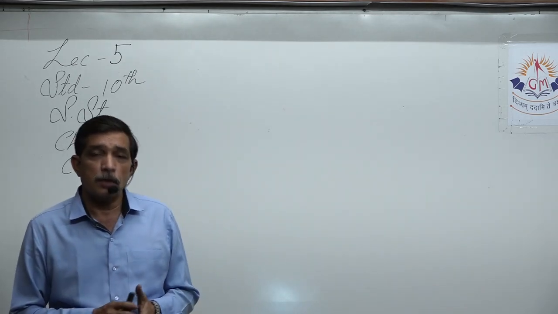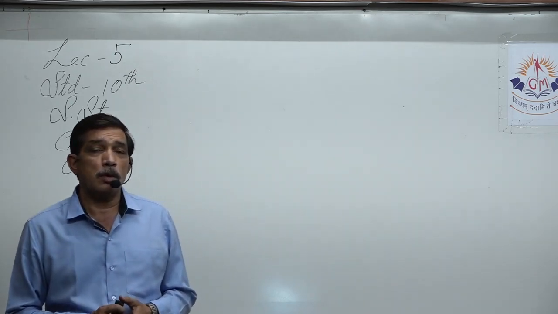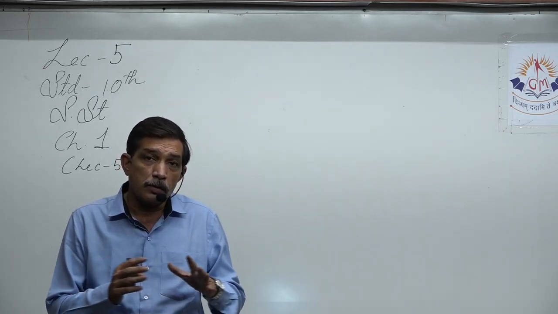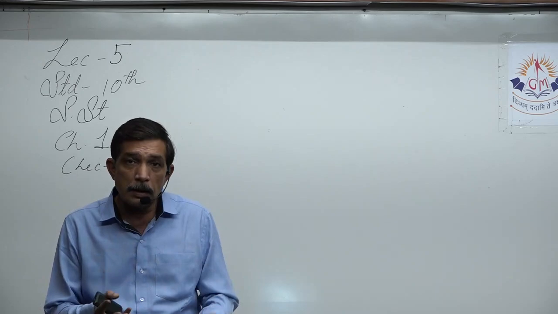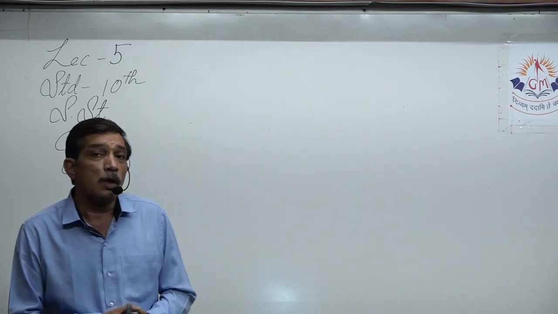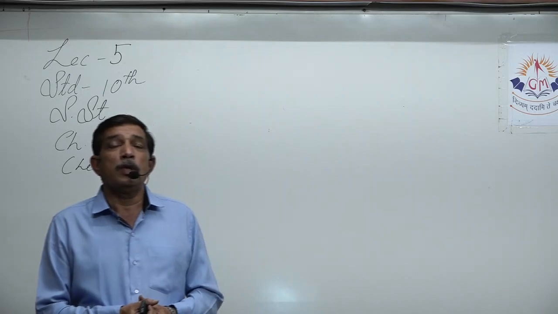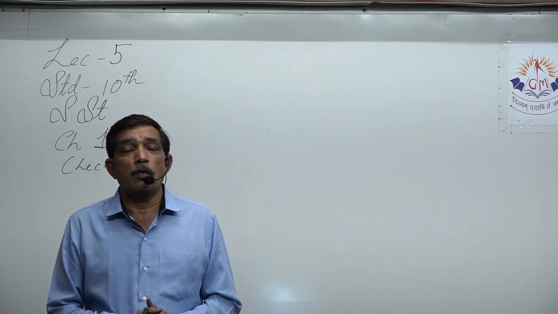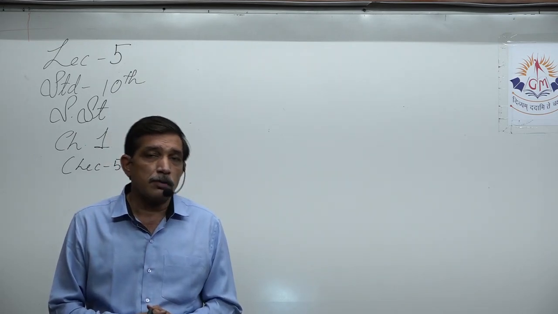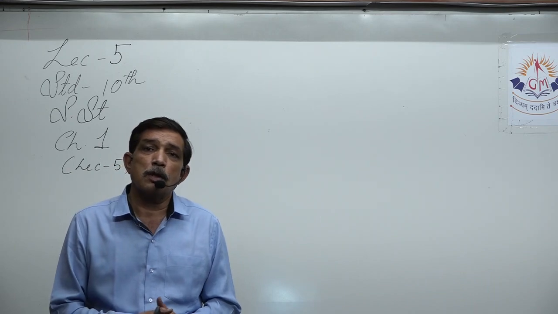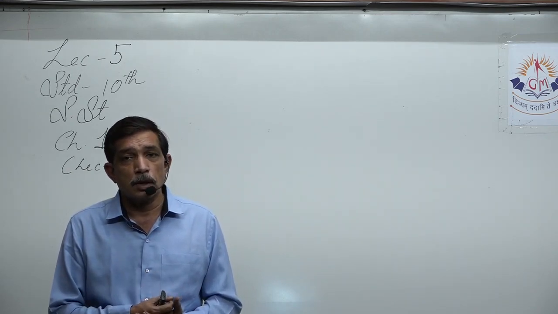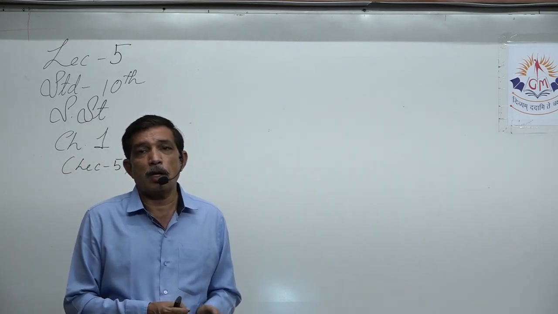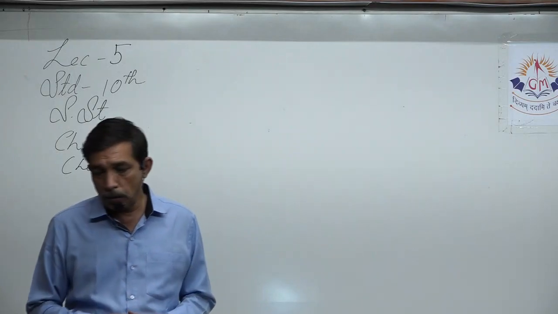In the first lecture we also studied about the broader layout of the paper, the broader layout of the textbook and the material which has been provided to you, what are the important aspects of that material. We discussed about the term 1 syllabus, we discussed about term 2 syllabus, which chapters from history will be considered for term 1. For the geography part, same way for economics and civics, same way. The remaining part will be taken in term 2, that we understood.